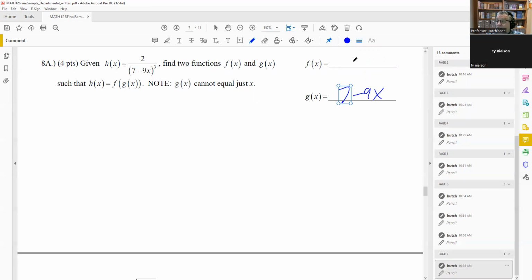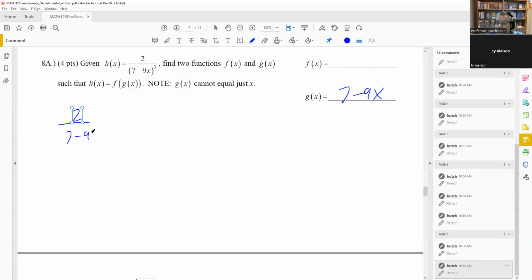Now, in order to get the f of x, what you're going to do is take the original function. What I'm going to do is remove the part that was inside. So I'm going to get rid of the g, the inside function. I'm going to remove the g and then replace it with an x. And that's how I get my f of x function.